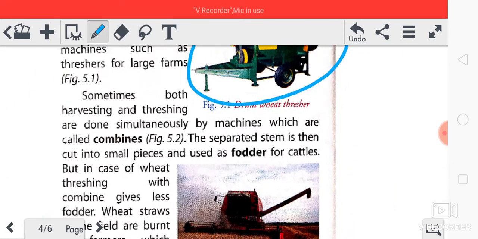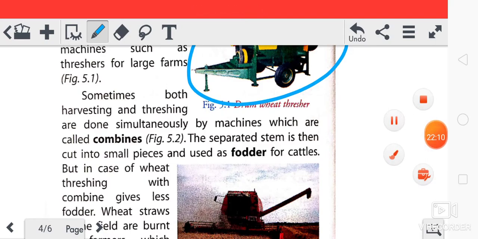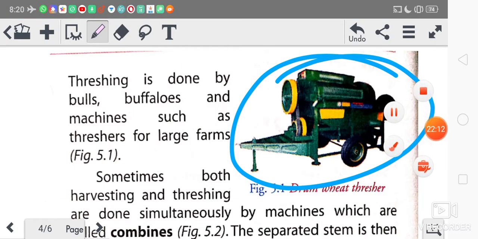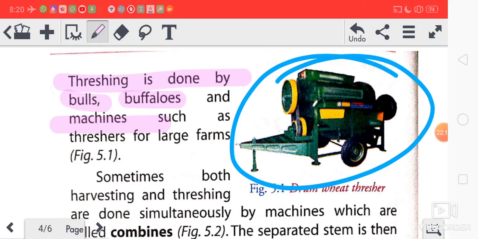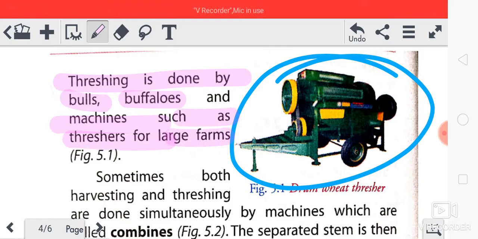Now, threshing is done by bulls, buffaloes and machine, such as a thresher for a large farm.